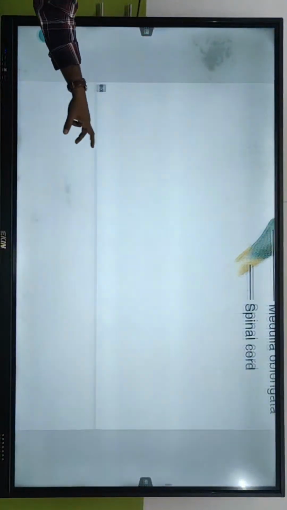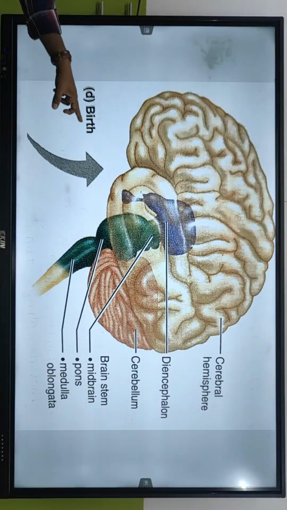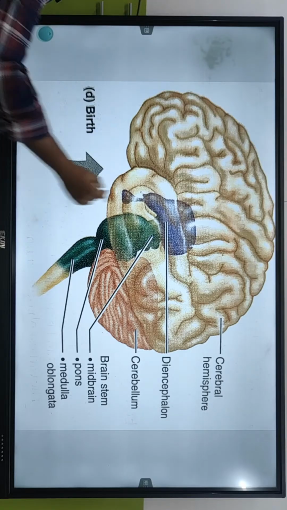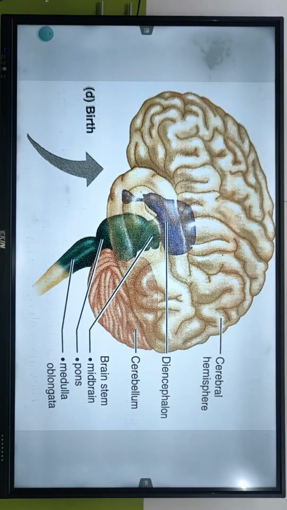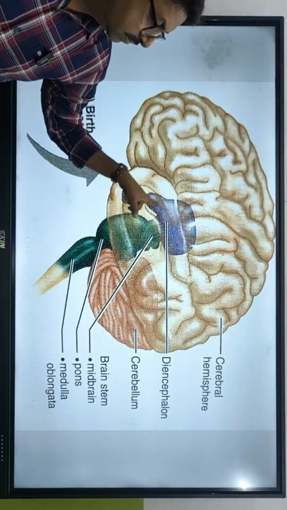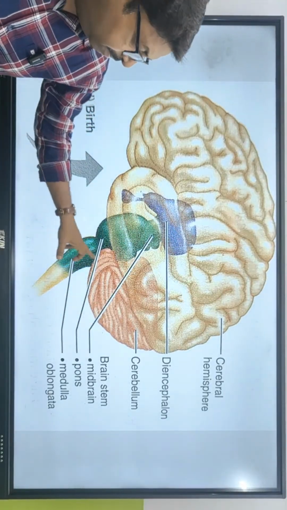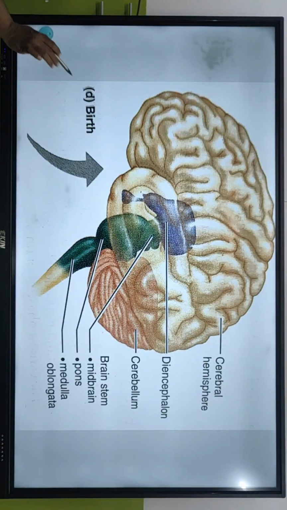The more the curves, the more the gyri and sulci, the more is the IQ level. During your birth, this is what whole of the cerebral hemisphere looks like. Think about how many gyri and sulci, it's completely packed up. This is the one part, diencephalon, cerebellum is at the side, brainstem, that means यहाँ पे pons, ये medulla oblongata, clear. So during birth,